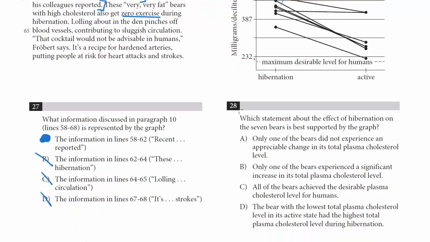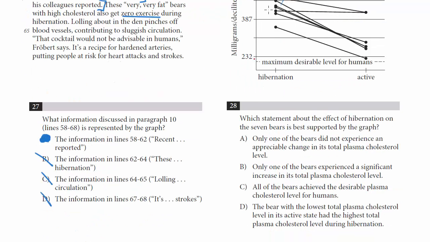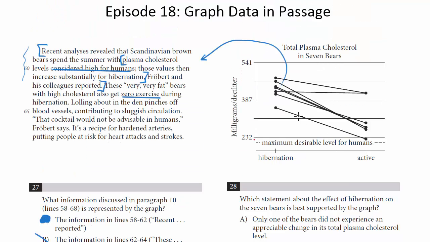28. Which statement about the effect of hibernation on the 7 bears is best supported by the graph? So here we just have to look at the graph, look at the choices, see which one fits what the graph says. So let's go to the choices. A, only one of the bears did not experience an appreciable change in its total plasma cholesterol. Well, we have 7 bears here. Notice most of them do decrease when they go from hibernation to active, except if you look very carefully, this one right here actually doesn't change much at all. It's actually pretty flat. The other 6 all decrease relatively substantially.